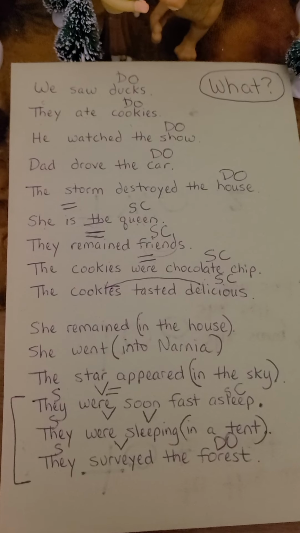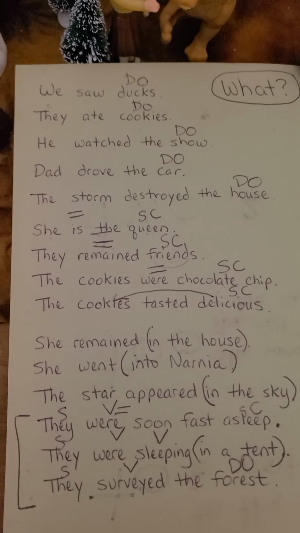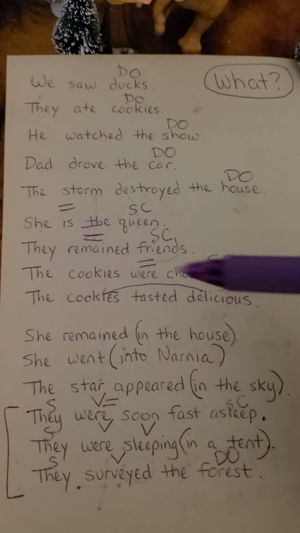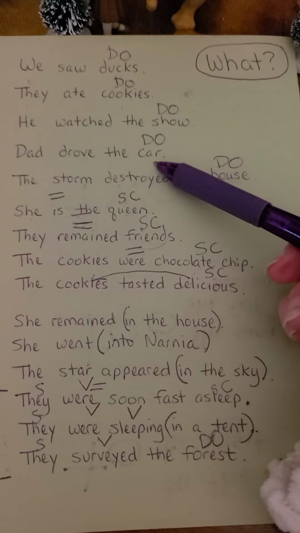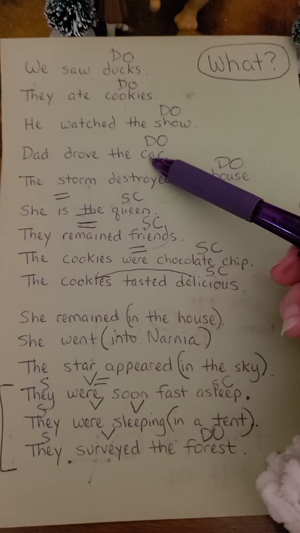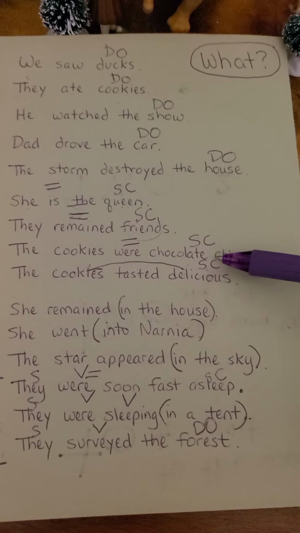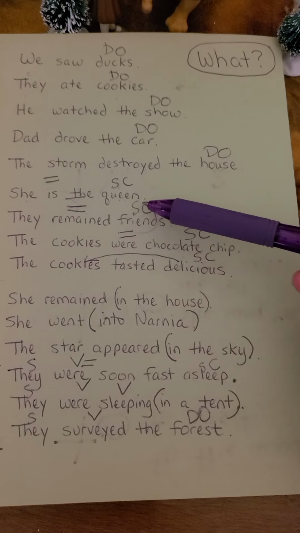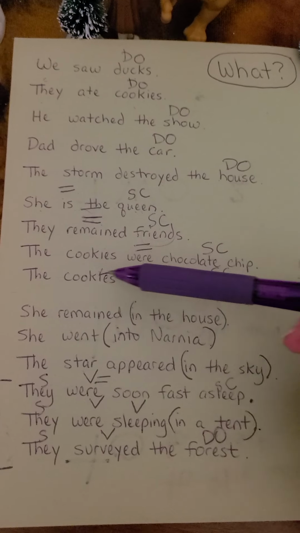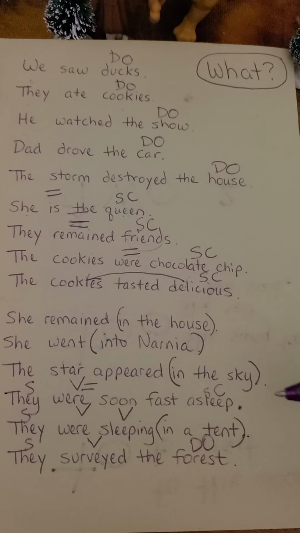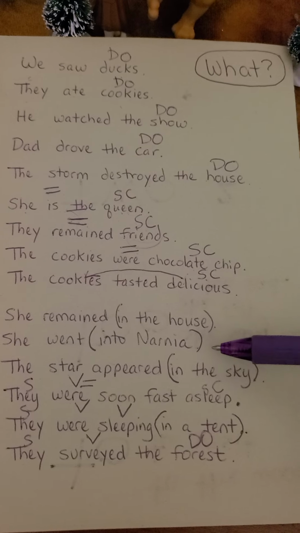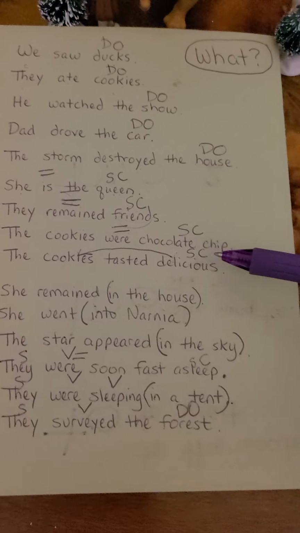I hope you are starting to get an idea about what direct objects do. They answer the question what after an action verb. Subject complements come after a linking verb and equal or rename the subject. And sometimes a sentence doesn't have either one.